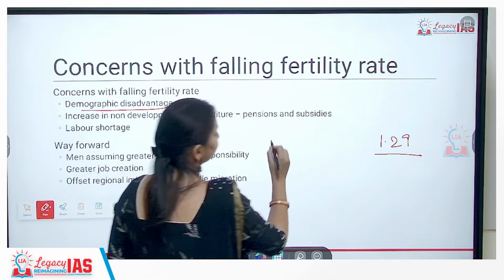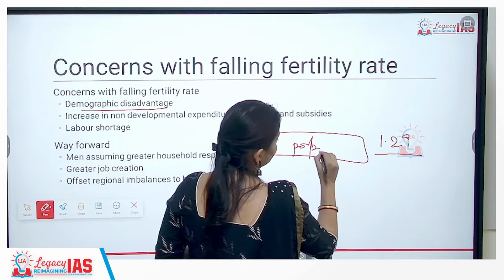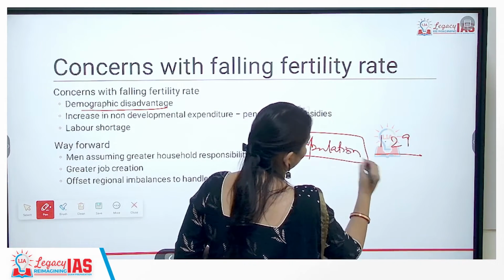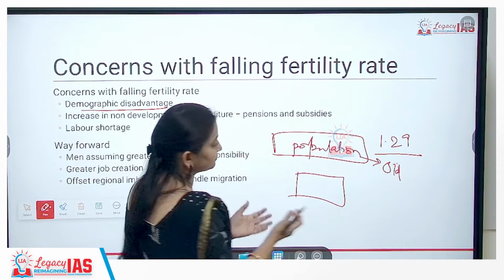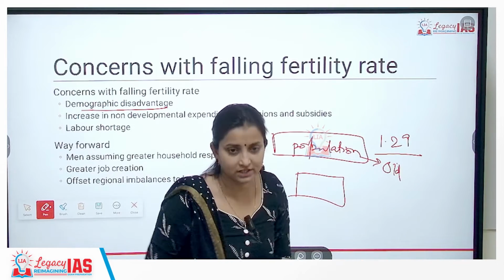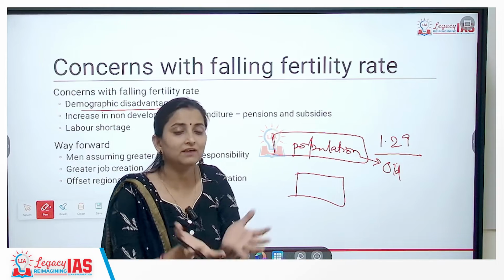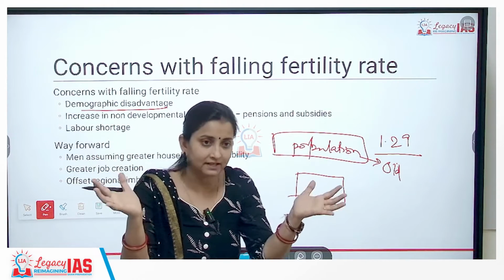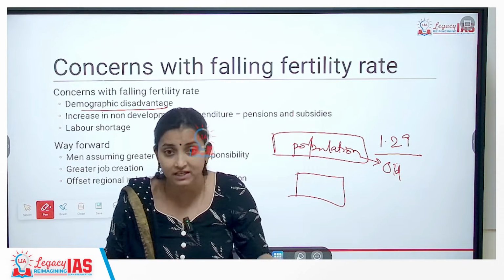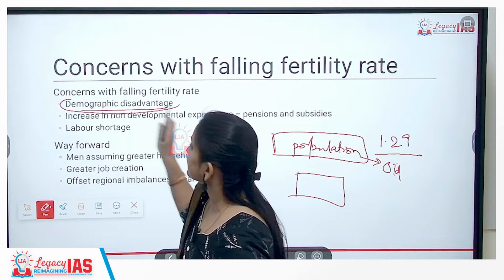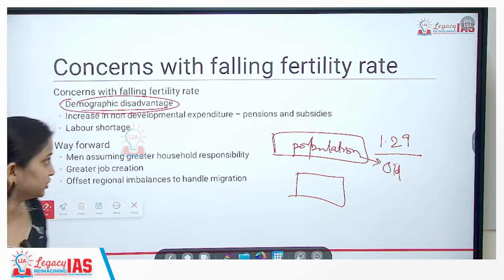Currently, we have a huge set of population. This population will turn out to become old age population. But we do not have sufficient population to support this old age population, because the population is declining continuously. So you will have more and more dependent population, and to support this dependent population, we do not have sufficient working age population. So the decline in working age population will put us in a demographic disadvantage position.